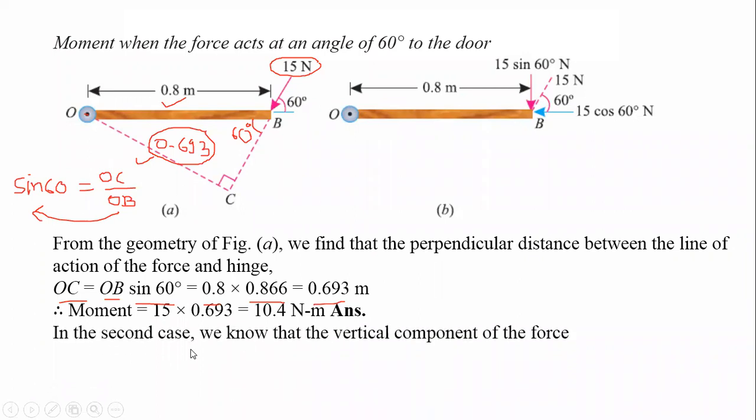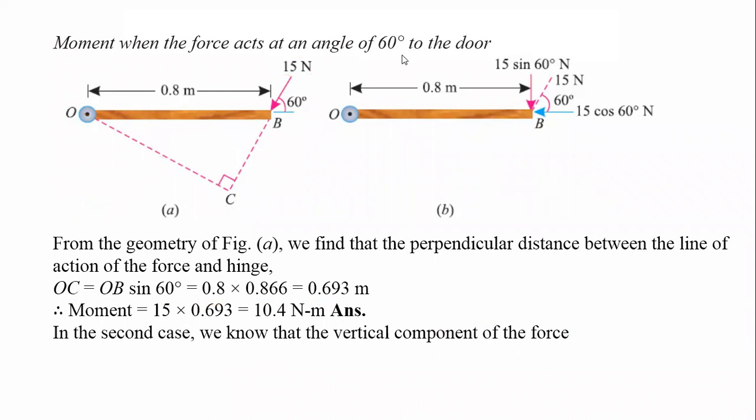Now similarly for the second case, we have resolved the force into vertical and horizontal components. And here we have to take the moment. Moment is equal to what? This is the resolved component, 15 sin 60.